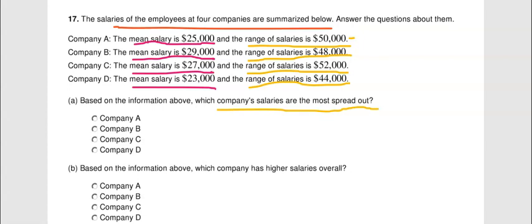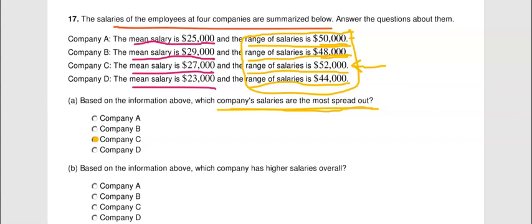So which one is the most spread out, which means we're probably going to be looking at the range, right? The most spread out from the highest paid to the lowest paid. Well, which one has the biggest distance? Well, the one that has the largest distance from the highest paid to the lowest paid would be company C. So basically, company C has the largest range, because the salaries are the most spread out.